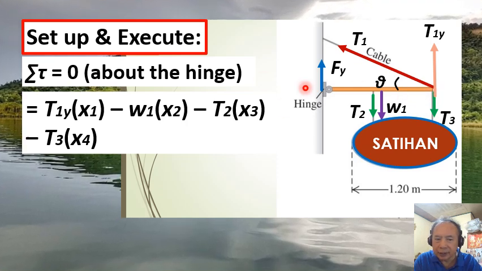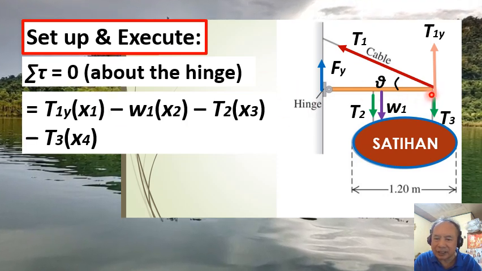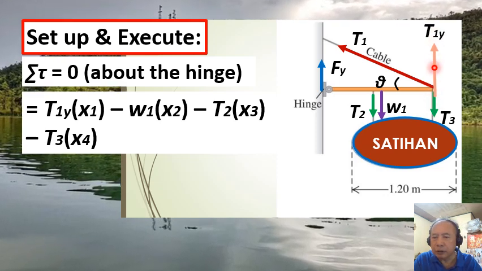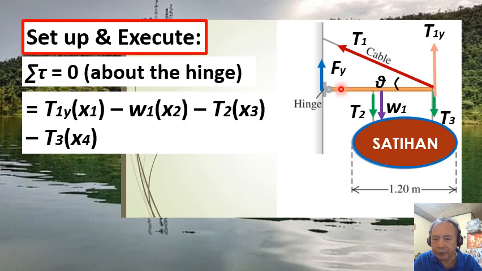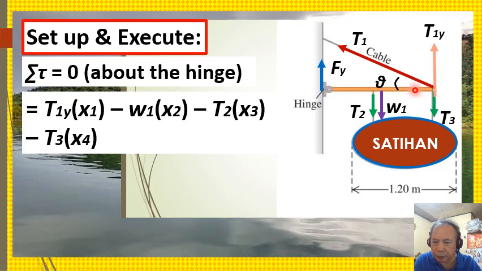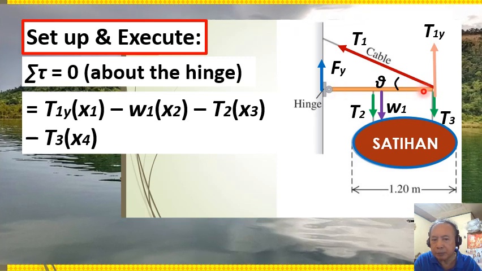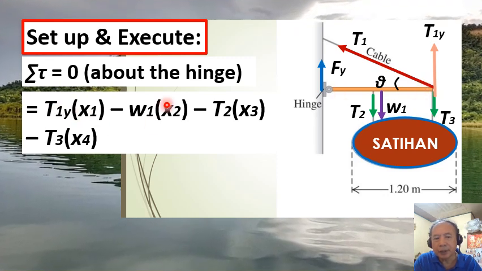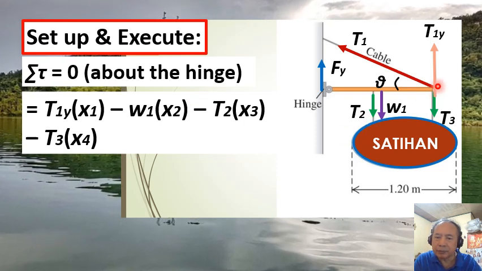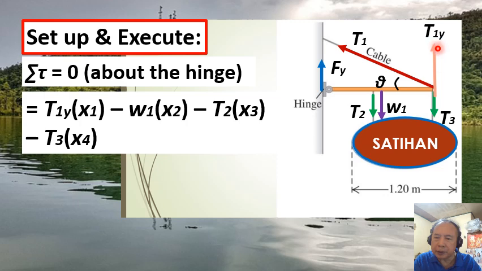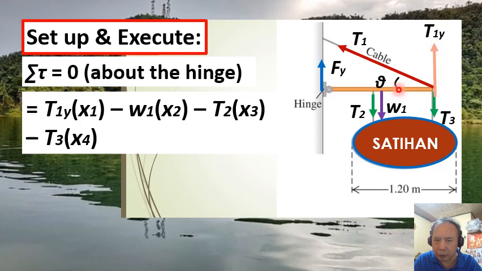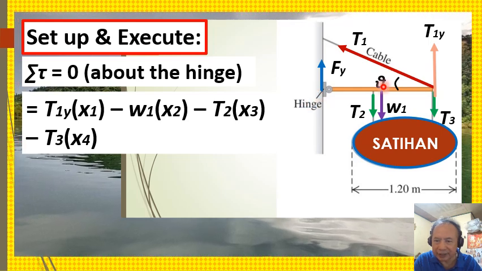All right? X sub 1 is just the distance perpendicular to the line of action of the force T sub 1y, measured from the axis of rotation, of course. And that happens to be equal to the length of the horizontal beam. And then you will notice that the torque produced by T sub 1y will tend to make the beam rotate counterclockwise about the axis, right?